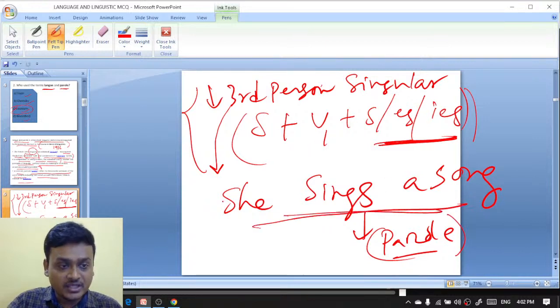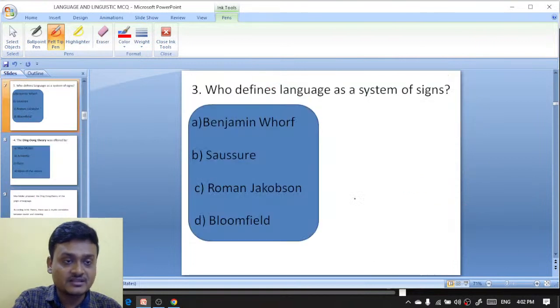You made this sentence using the rules, that is the langue. So without the use of the langue, you cannot make parole. Parole depends on langue. So this is how langue and parole work. Who gave this concept? It is Ferdinand de Saussure.